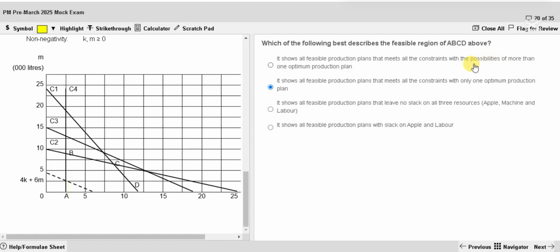Then the question arises, when will we have more than one optimum production plan?